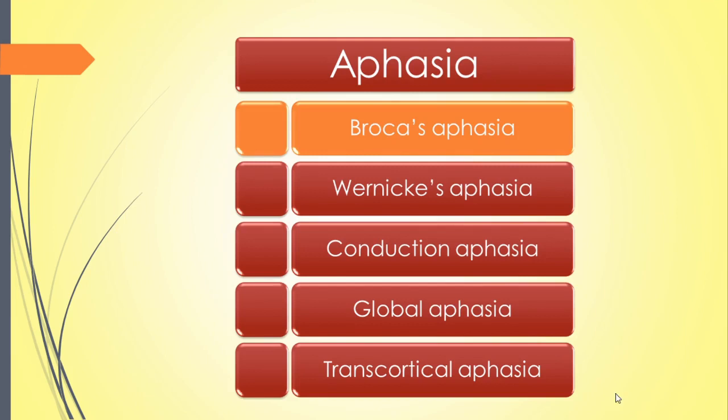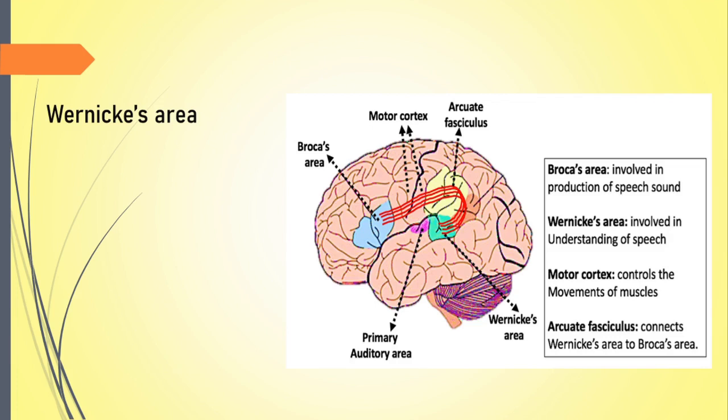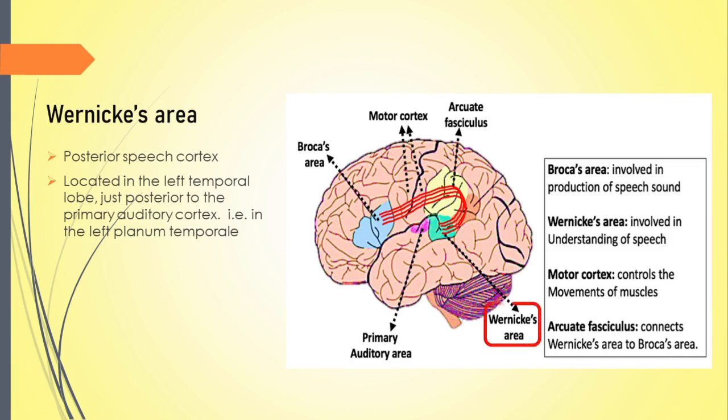Now moving on to the next language disorder, Wernicke's aphasia. You know that Wernicke's area is the posterior speech cortex. It is located in the left temporal lobe just posterior to the primary auditory cortex in the left planum temporale. It is associated with language comprehension. Damage to Wernicke's area causes Wernicke's aphasia. Wernicke's aphasia is primarily receptive fluent aphasia.